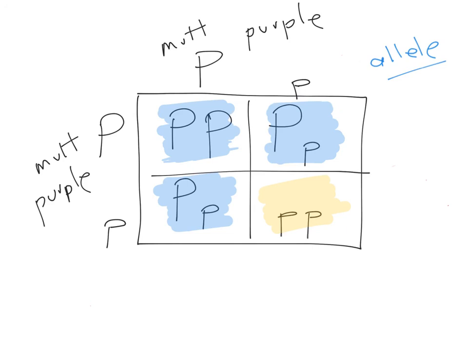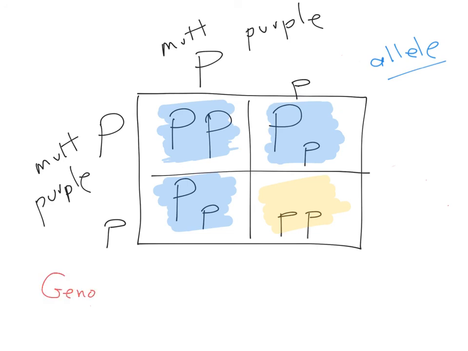When we report the outcomes, so you'll be asked to do crosses like this. You'll be given, say, a mutt and another mutt, or a mutt and a pure, or a pure and a pure, or a pure and a mutt, or a recessive and a recessive, asked to do a cross and determine the outcome. When you report the outcome here, if we're reporting what the plant looks like on the inside, and let's go to another color here, we would call that a genotype.